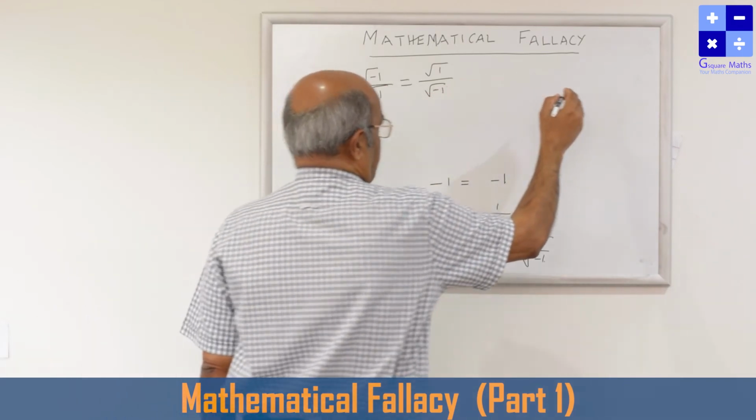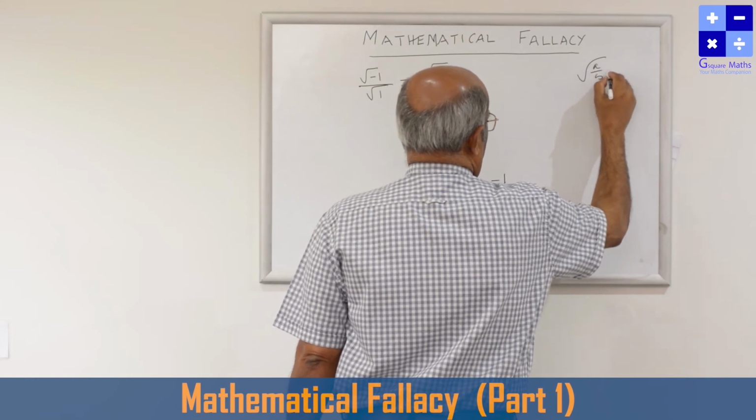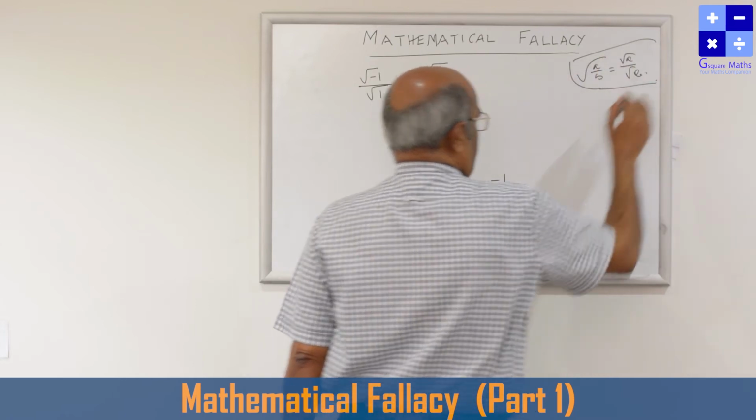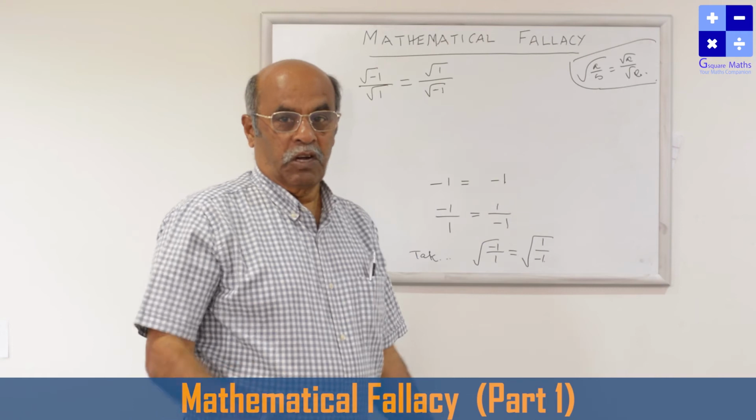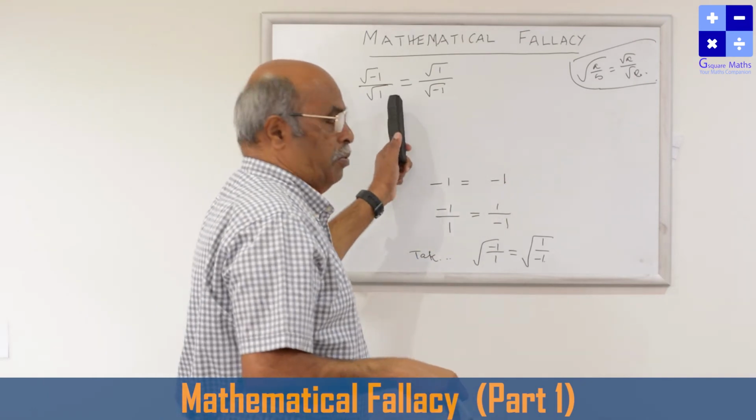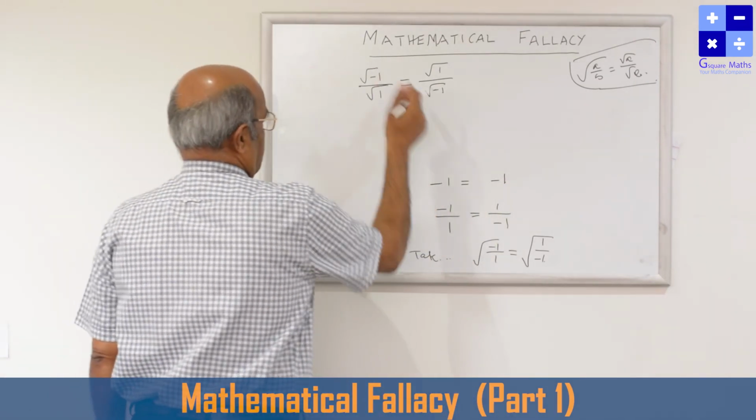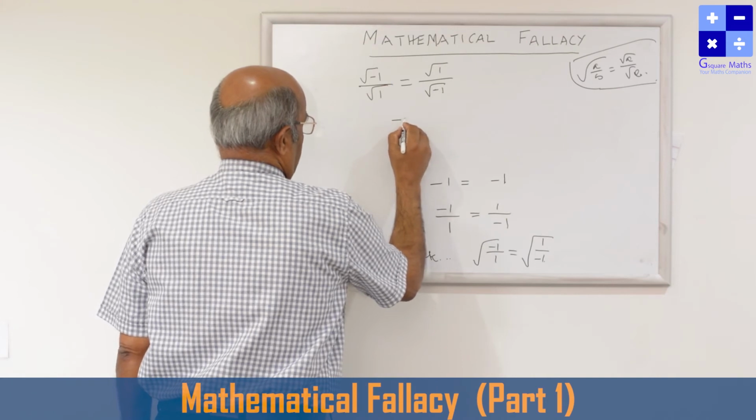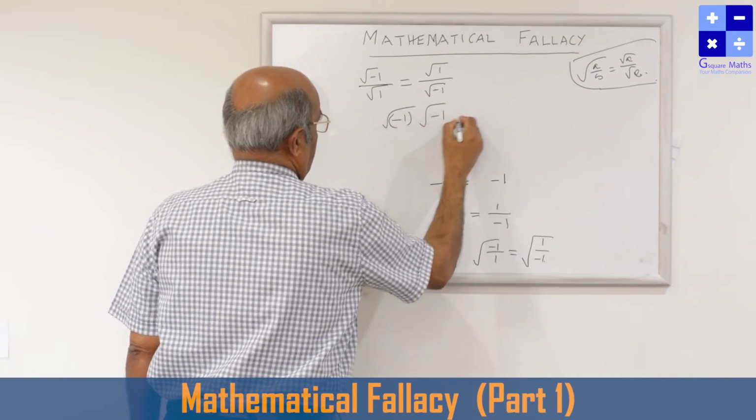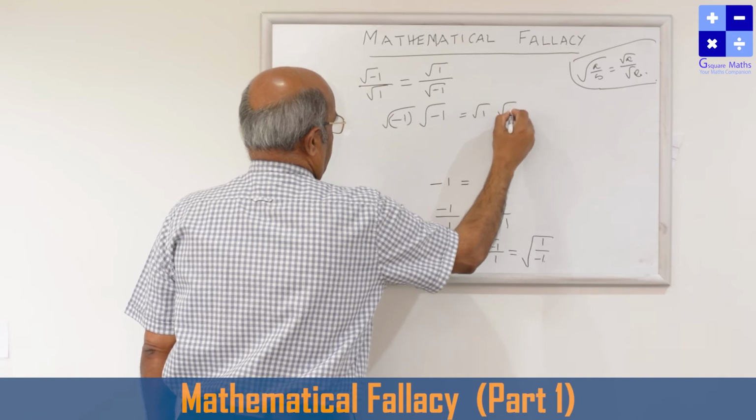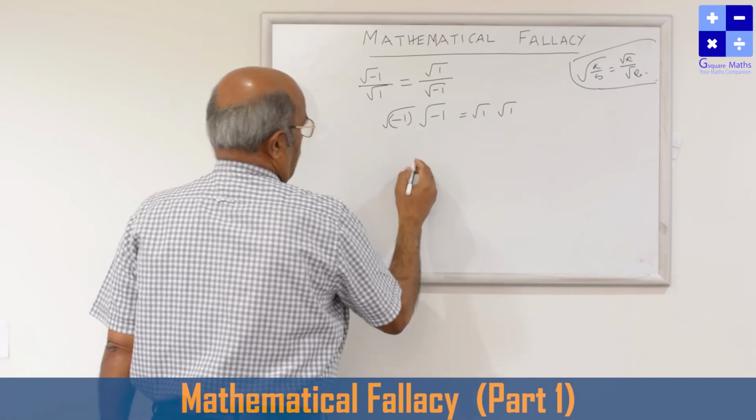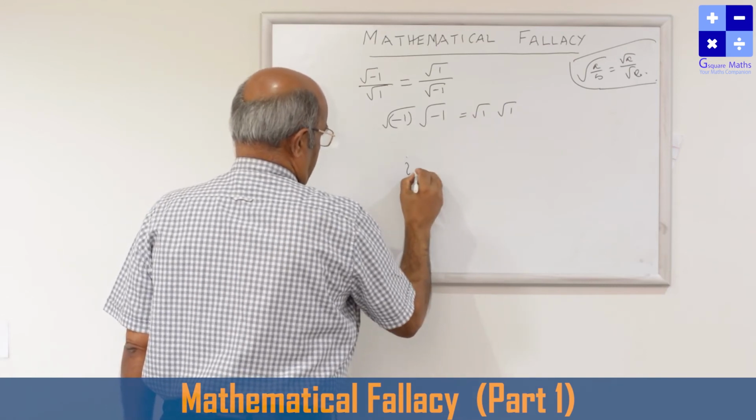See children, the concept is very clear. Root of a by b is equal to root a by root b. I am applying this property without knowing the if condition. As we have not learned the concept properly, we are landing up in a mistake. Now just cross multiply this: root of minus 1 into root of minus 1 is equal to root 1 into root 1. So this is i into i.